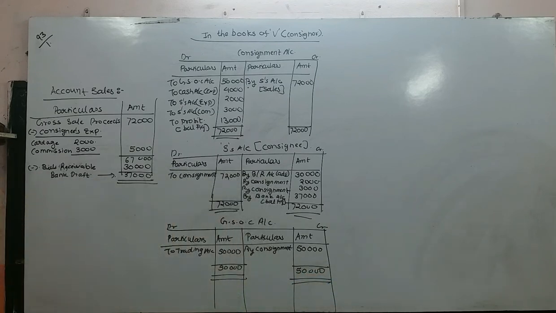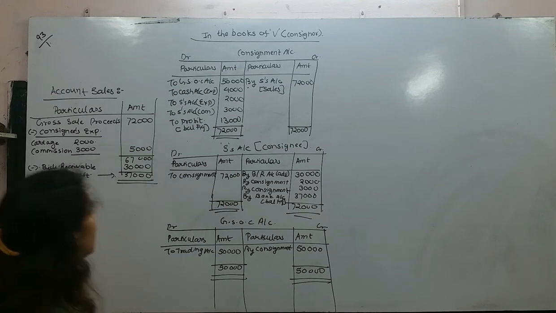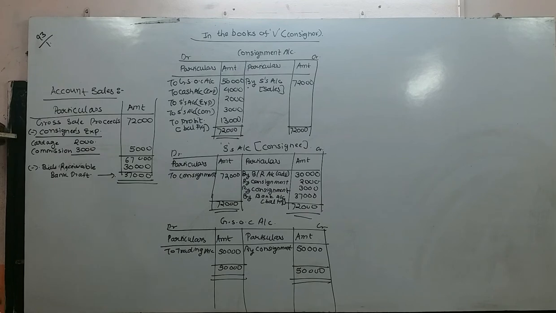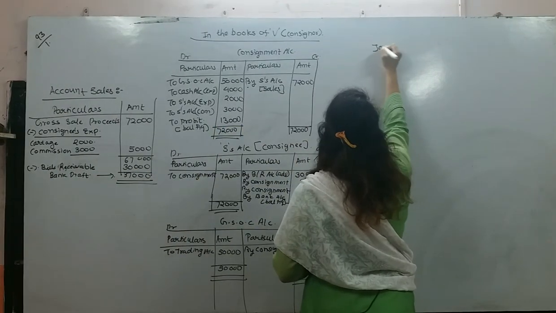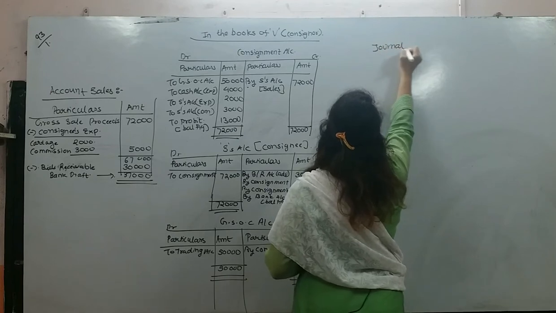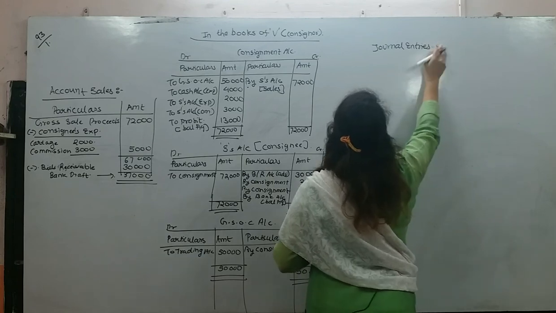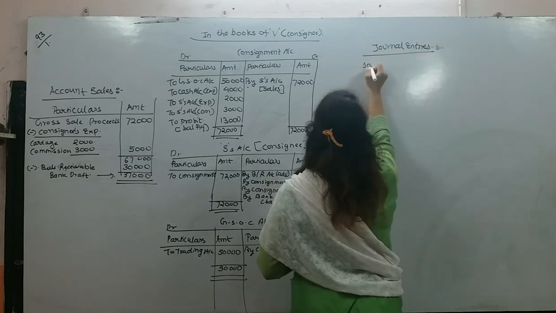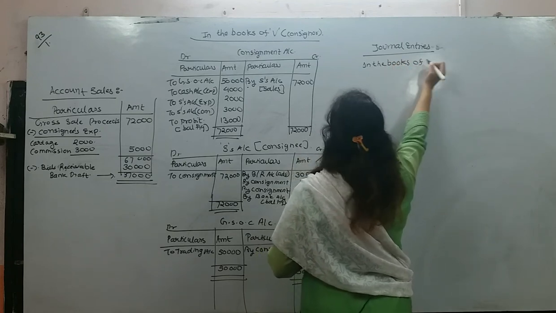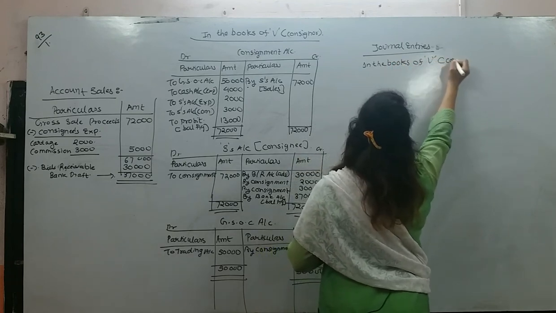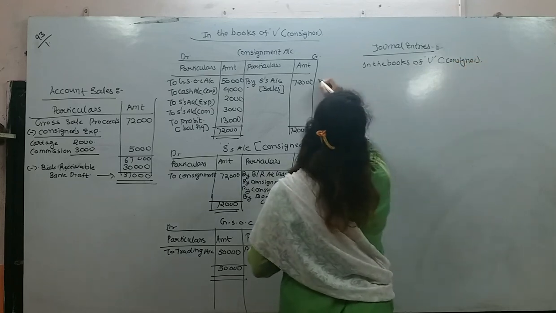Now see students, pay attention. Now we are going to do something which is very easy. They are asking us to pass what? Journal entries. Am I right? Journal entries in the books of V. V is the consignor.